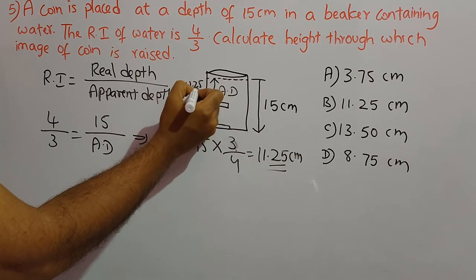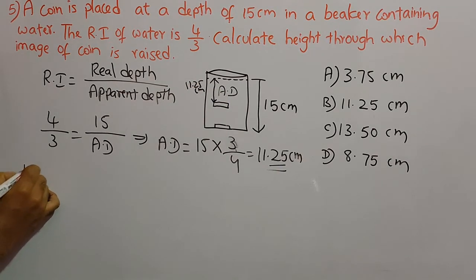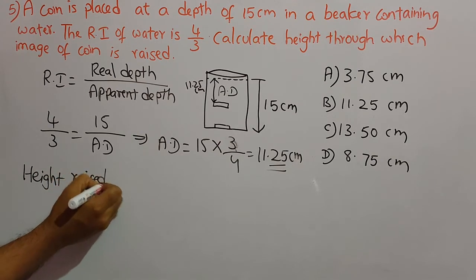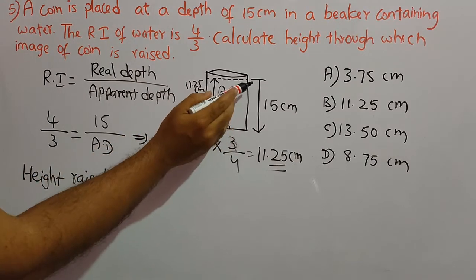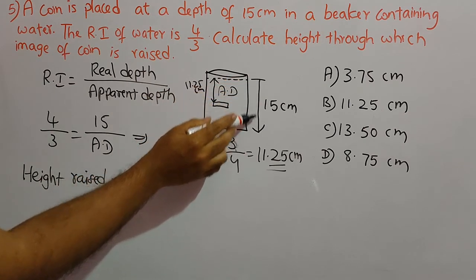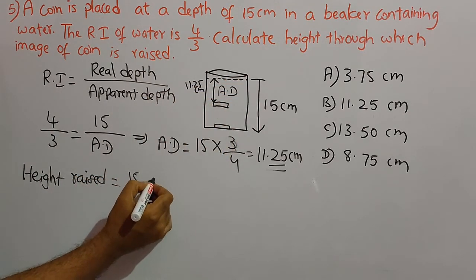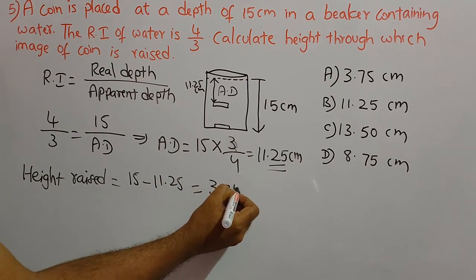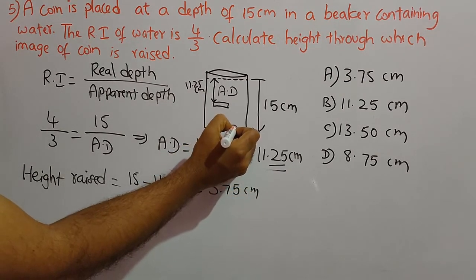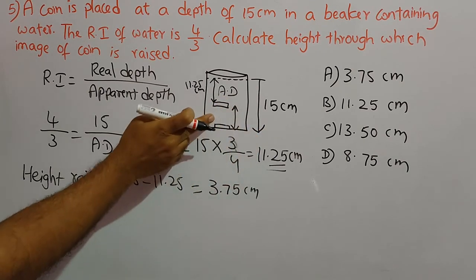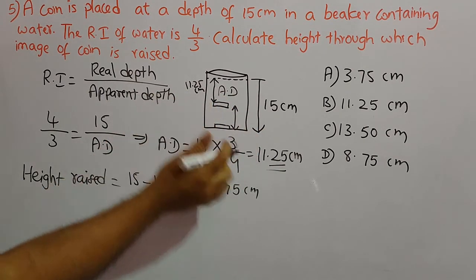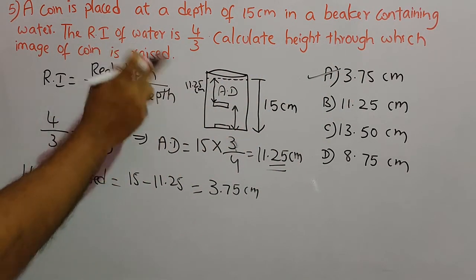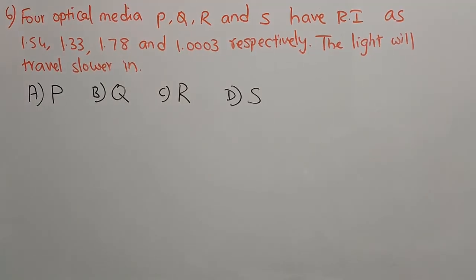So this is the apparent depth, 11.25 centimeters. Now we have to find up to what height the coin has raised. So that can be calculated by subtracting 11.25 from the real depth. So 15 minus 11.25, we get 3.75 centimeters. So 3.75 centimeters is the height the coin has been raised. So answer A, that is 3.75, is the correct answer for this question. Let us move to next question.